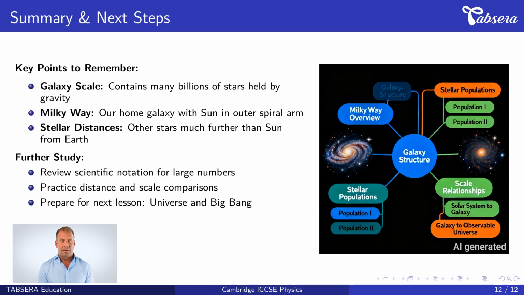For further study, review scientific notation techniques for handling large astronomical numbers. Practice making distance and scale comparisons using powers of 10. The next lesson covers the universe and Big Bang theory, which builds on today's work by explaining how galaxies formed and evolved. Ensure you understand galactic scales before exploring universal scales. Remember, astronomy builds systematically from solar system to galaxy to universe scales.